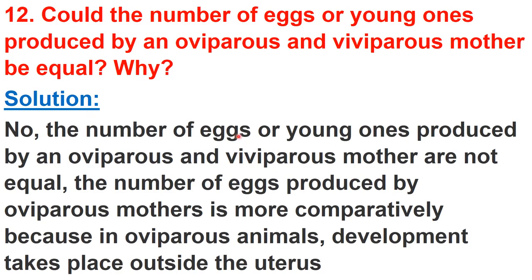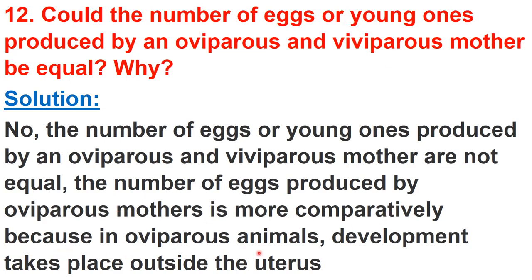The number of eggs laid by the oviparous and the young ones produced by the viviparous are not equal, because the number of eggs produced by the oviparous mothers is comparatively more. Here the number of eggs is more than the young ones. And what is the reason behind it?